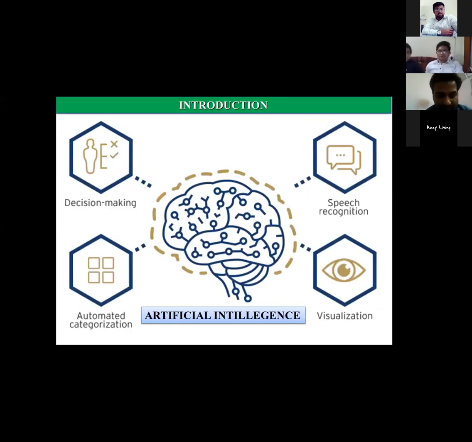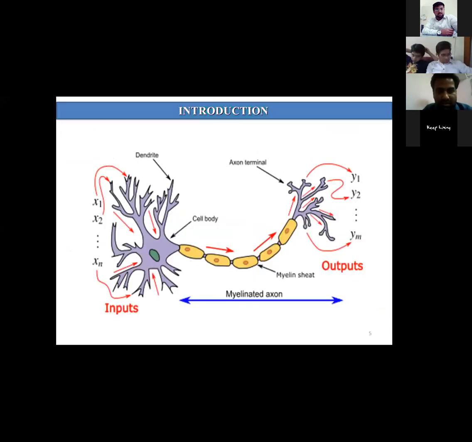It is rapidly growing and is an interdisciplinary branch. Every day we use artificial intelligence in some form, like decision making, recognition, visualization. It is also used in branches like medical science and mechanical engineering, so I try to apply this in earthquake engineering or civil engineering.